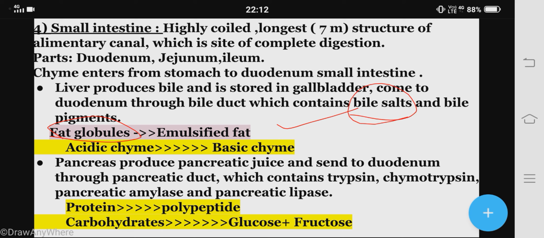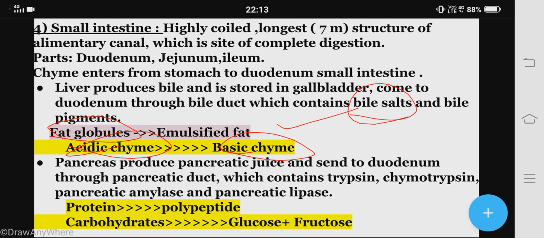And bile salts also convert the acidic chyme into basic chyme, because for the activation of enzymes of the small intestine, alkaline or basic pH is needed, but the chyme entering from the stomach to the duodenum is acidic in nature because the stomach contains HCl.